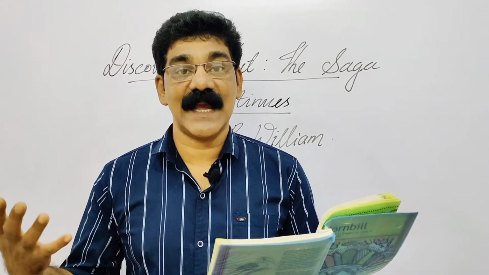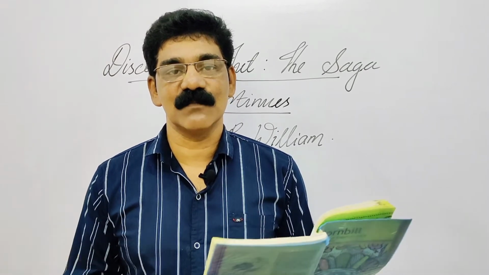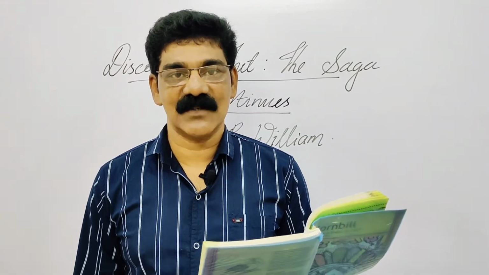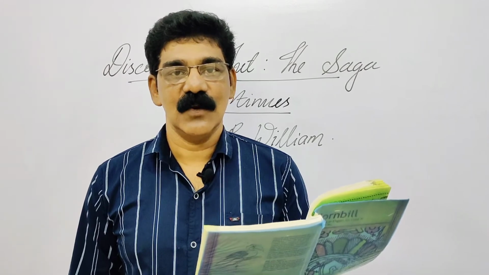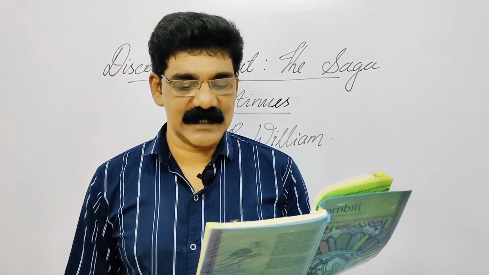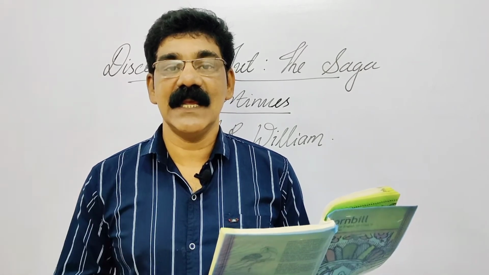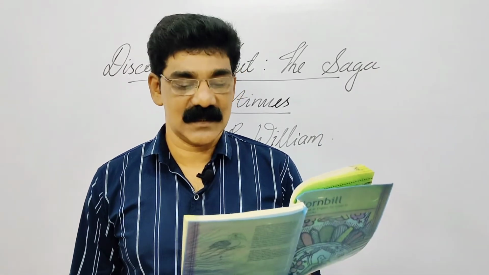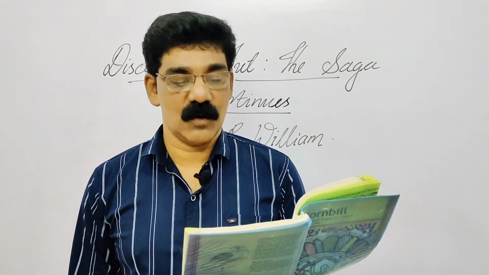What? Because of what Carter had done in 1920s. So Carter actually had found this body. Okay, so what he had done in 1920s, due to that the body is in a bad condition, he declared. Now see who was Carter. Howard Carter. So Howard Carter was a British archaeologist who in 1922 discovered Tut's tomb after years of futile searching. Futile means useless. So after many years of useless searching, he only found the tomb of Tut, or we can say Tut's tomb was found in 1922 by Howard Carter.